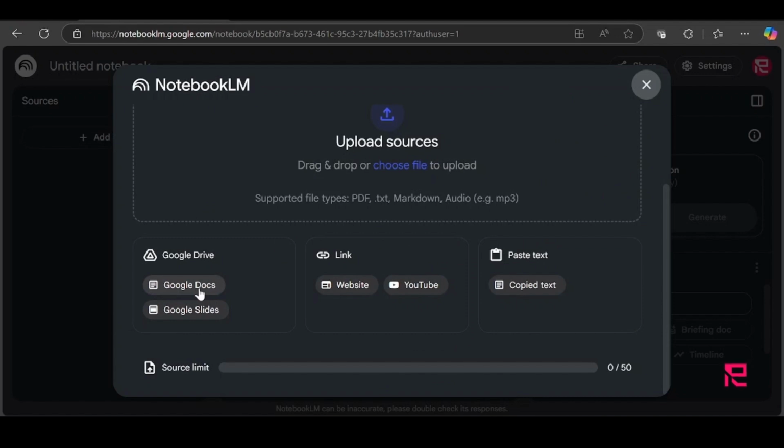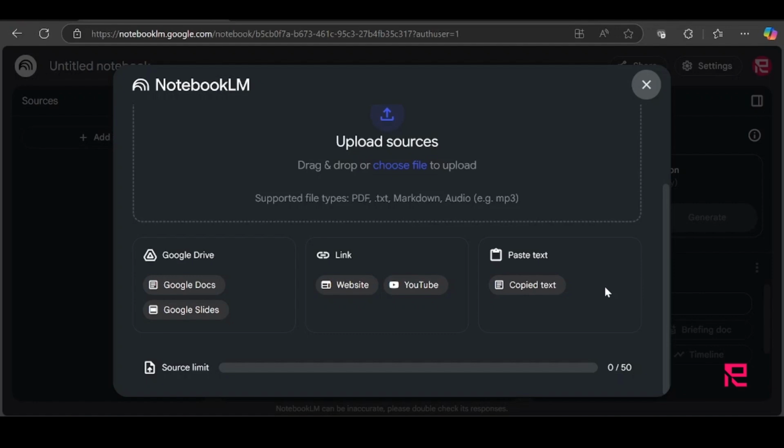What does that mean? Maybe you have documents in Google Drive, either Google Docs or Slides. You can access your Google Drive and pull the document here. Alternatively, you can paste a URL link from a website or from YouTube. And the other third option is to just copy-paste text in here. I think this is what we were going to use. I have gotten some text about NotebookLM from their website, and I want us to create a podcast on that.